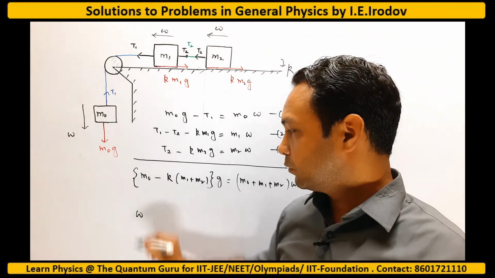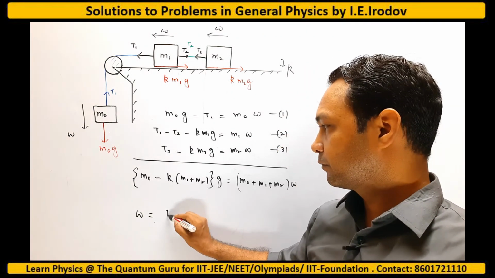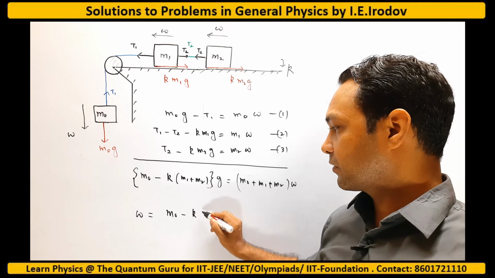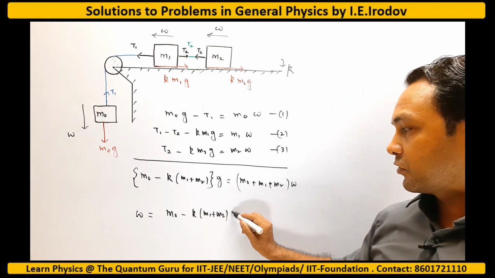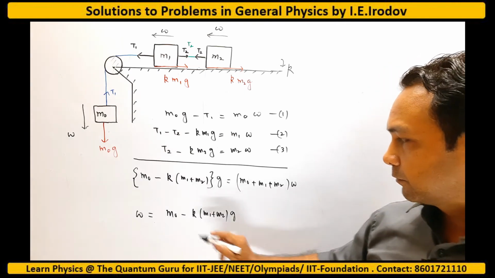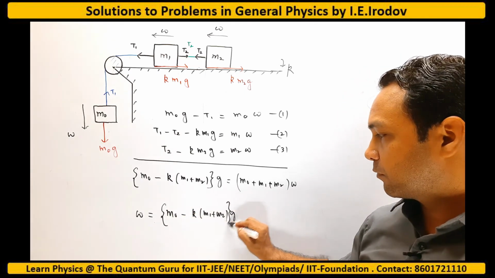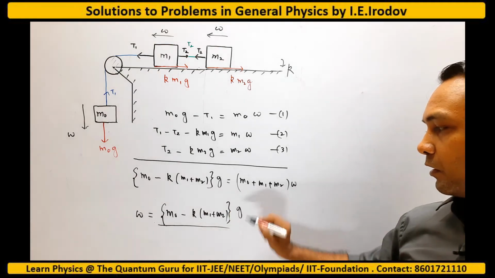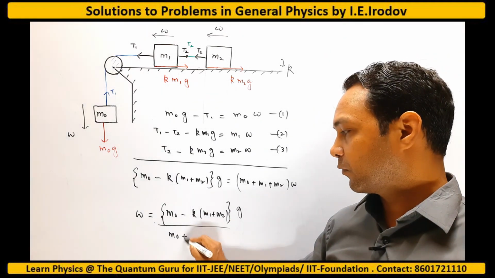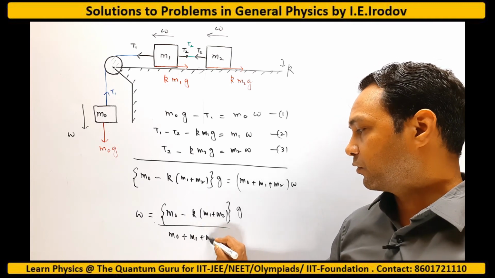So w is equal to (m0 minus k(m1 plus m2)) g, with g outside the bracket, divided by the total mass of the system, which is m0 plus m1 plus m2.